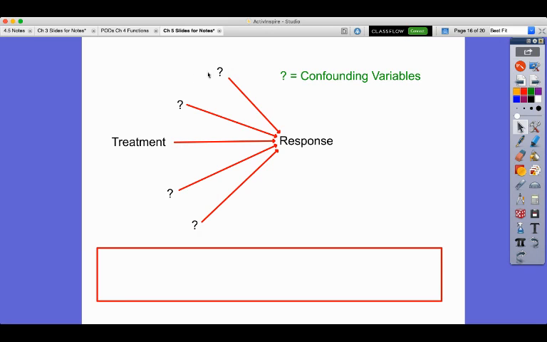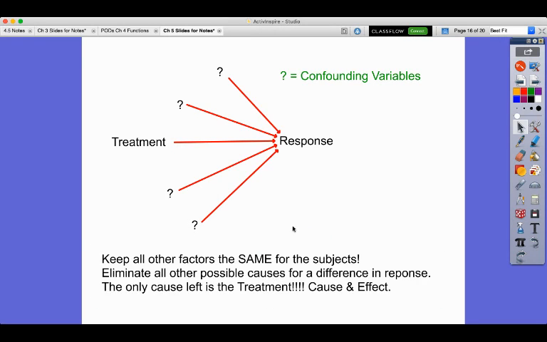So you control for these things. You make sure that they get equal sunlight, the same types of soil. You make sure that they get the same amount of water and the same temperatures. Okay, so that is the idea of control. All right, you keep all other factors the same for the subjects. If you have eliminated all other possible causes for a difference in response, the only cause left is the treatment, and we get to conclude cause and effect.